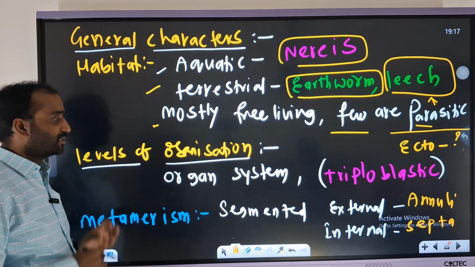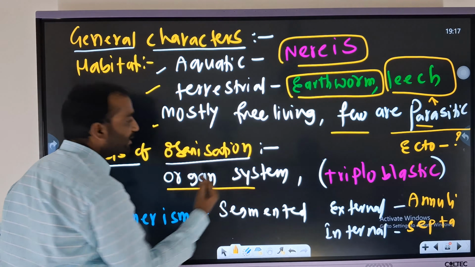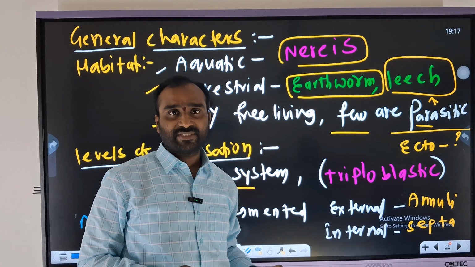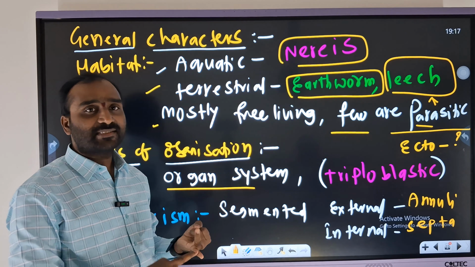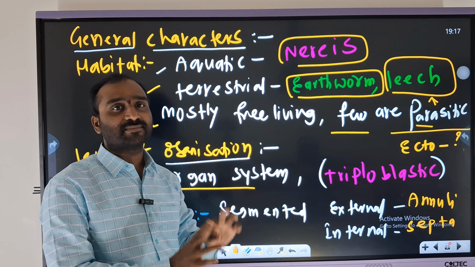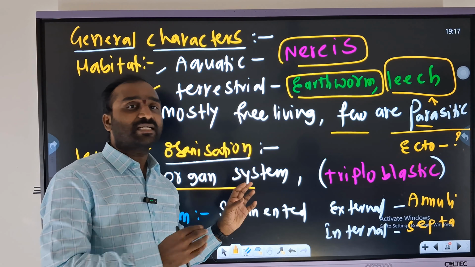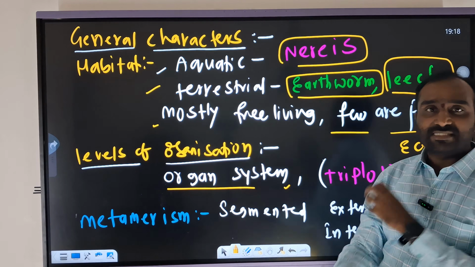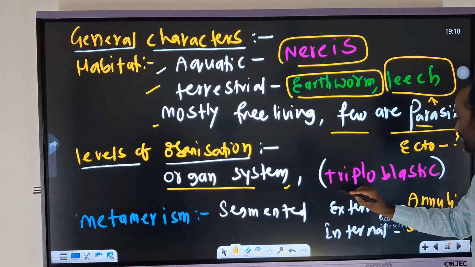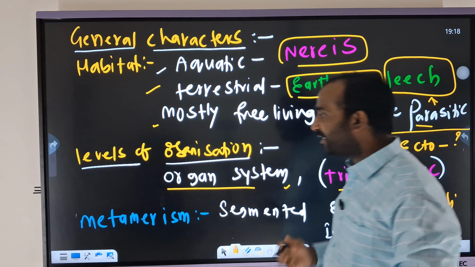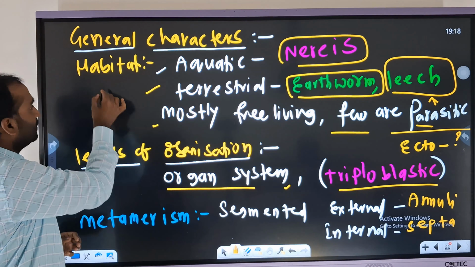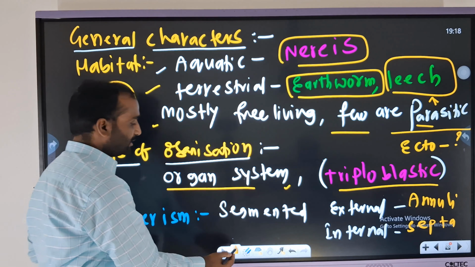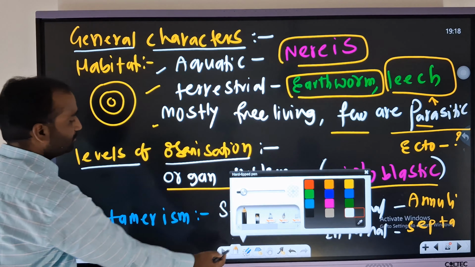Levels of organization, then obviously organ system, because levels of organization is a concept as I have mentioned in the basis of classification: cells, tissues, organs, organ system. This is the phylum which starts from the higher non-chordates and has organ system, and in the same manner it is triploblastic. Here also we need to recall, triploblastic means it is composed of the 3 primary germ layers.